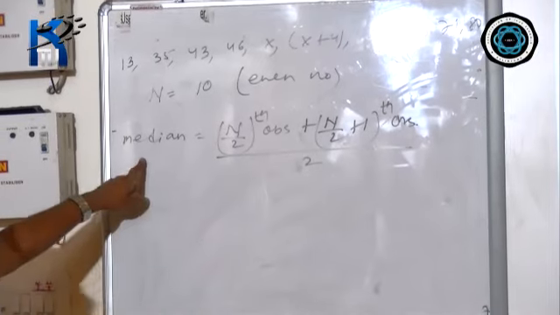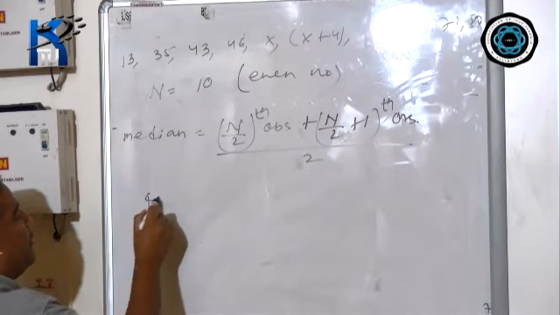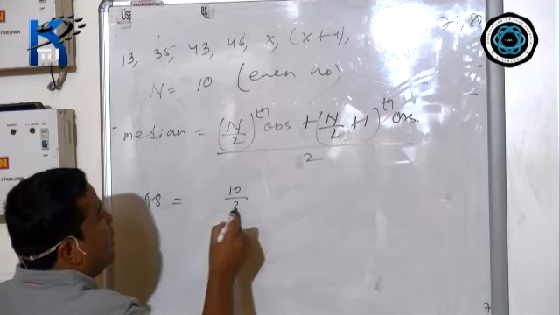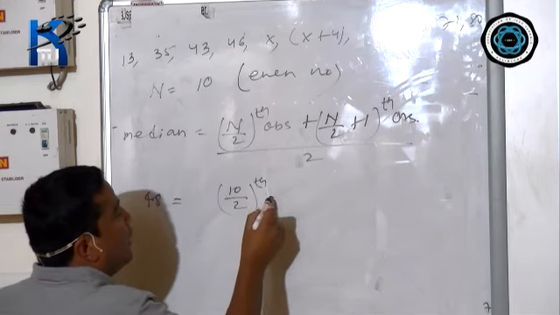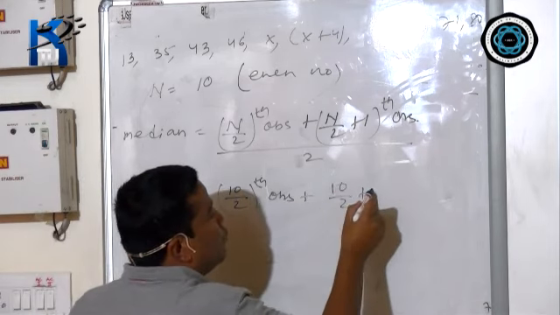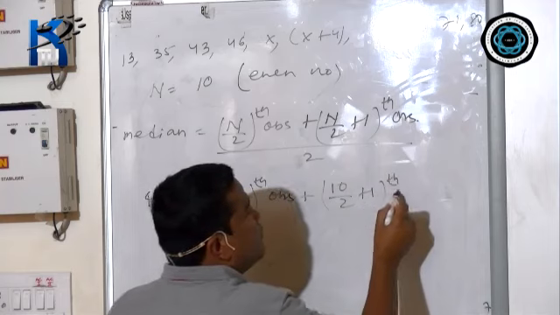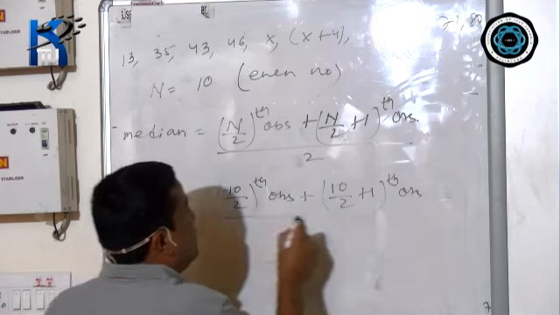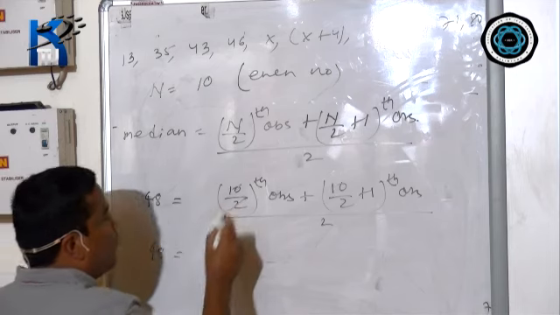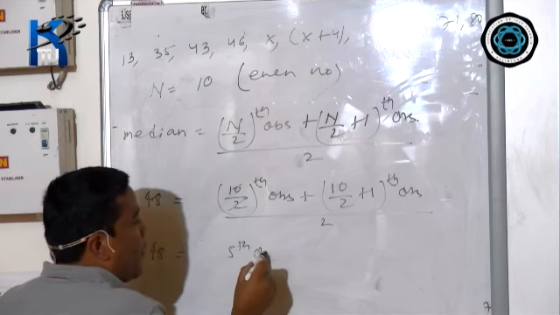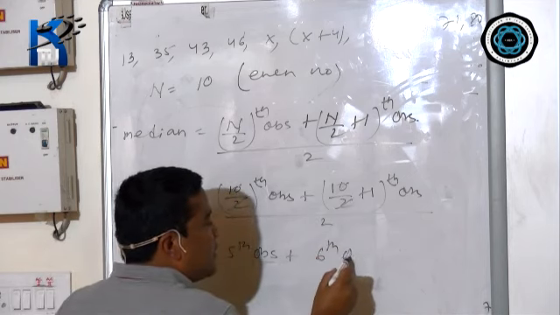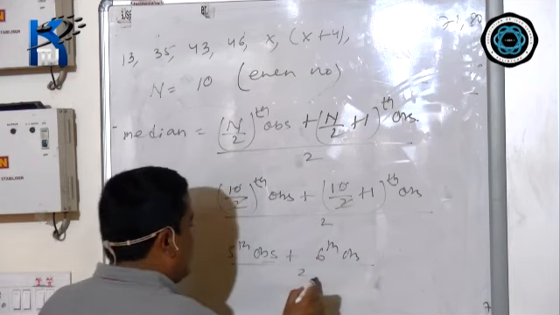Now the value of the median is given, which is 48. 48 equals, put the value of n, which is 10, the (10 by 2) th observation plus the (10 by 2 plus 1) th observation, divided by 2. Now 48 equals the fifth observation plus the sixth observation divided by 2.